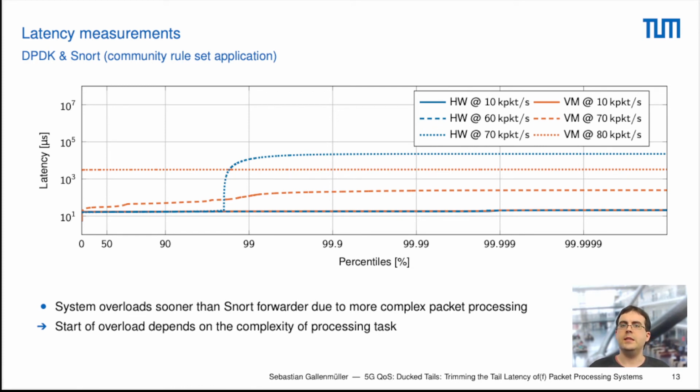There we can see that, again, the latency significantly rises if we overload the system, but now the overload actually happens at a lower point. So here we overload our system between 60 and 70,000 packets for the hardware use case and 60 and 80,000 packets per second for the VM. This demonstrates that the start of the overload actually depends on the complexity of our processing task.